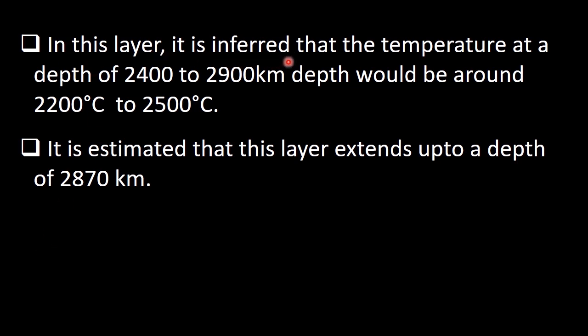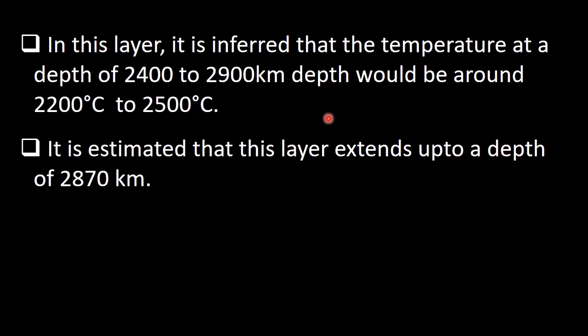In this layer, it is inferred that the temperature at the depth of 2400 to 2900 kilometer would be around 2200 degrees Celsius to 2500 degrees Celsius. So students, here the temperature of mantle is about 2200 degrees Celsius to 2500 degrees Celsius. So you can imagine the heat, the temperature this layer is having.